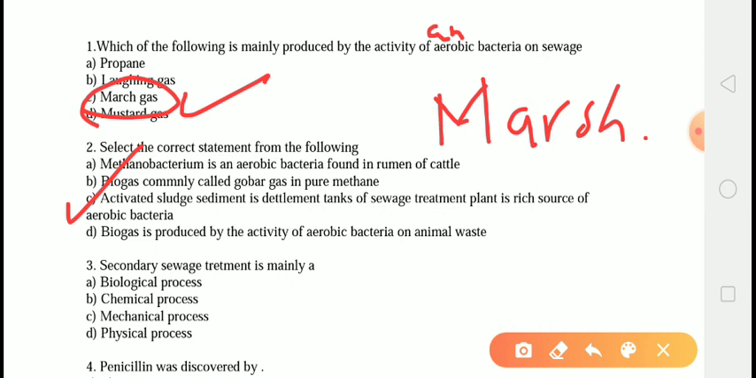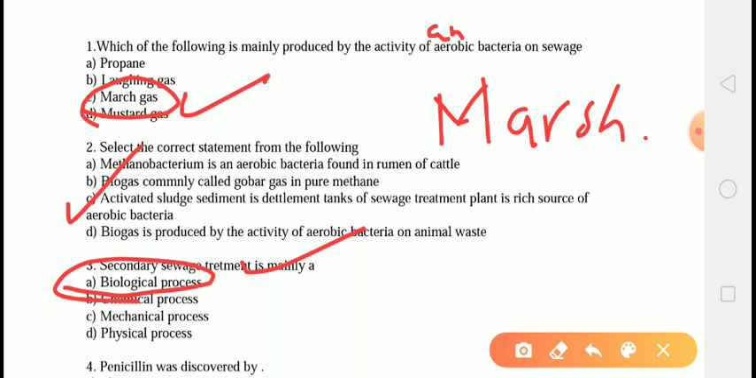The next question is, secondary sewage treatment is mainly a. The correct answer is option A, that is biological process. यानी कि जो सेकेंडरी सीवेज ट्रीटमेंट है वो एक टाइप का बायोलॉजिकल ट्रीटमेंट होता है.